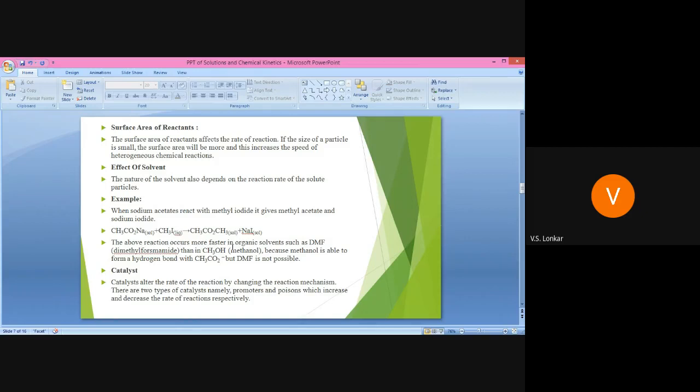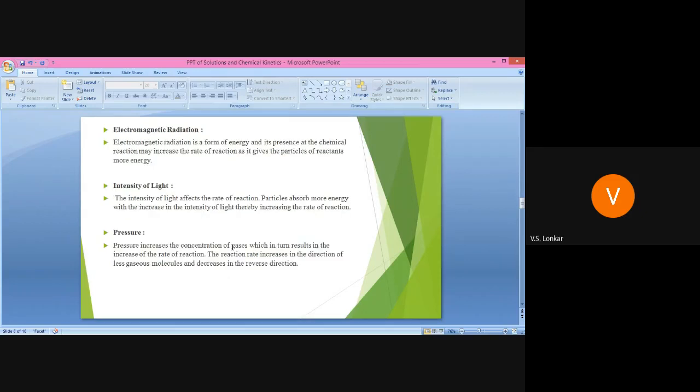And what is the role of catalyst, meaning how does it increase the rate of reaction? Because we know that if we use the catalyst, we can lower the time required for that particular reaction. The time a reaction takes to complete, we can reduce by using the catalyst. It provides another way for the reaction mechanism. Means catalyst lowers the activation energy and it increases the rate of reaction by lowering activation energy.